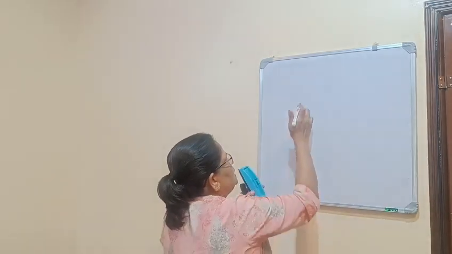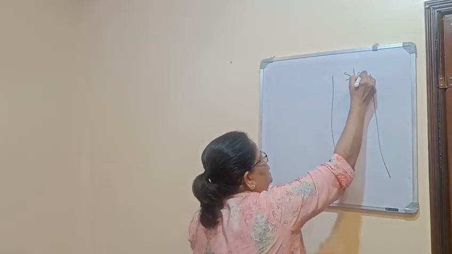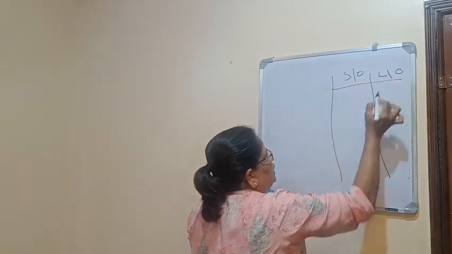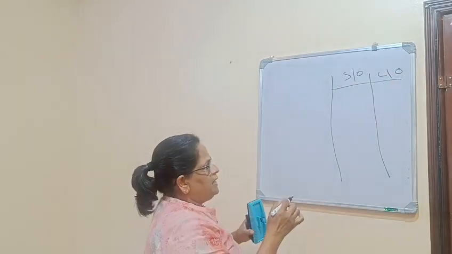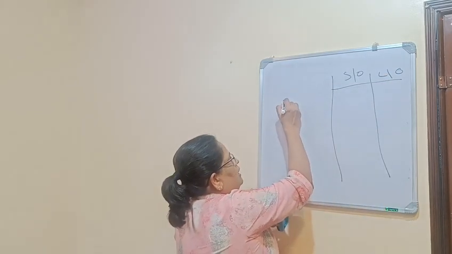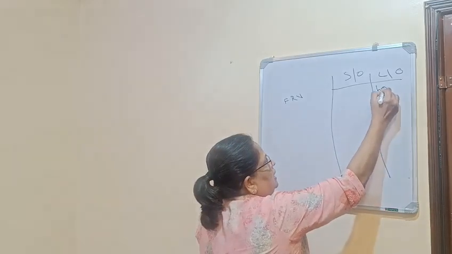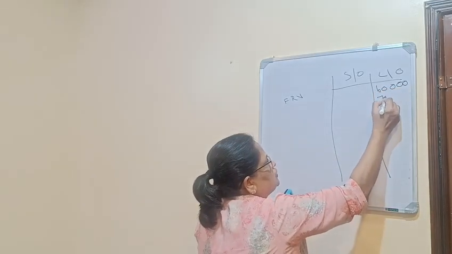Now once you complete this, it's very simple. We have to provide 2 columns. One is self-occupied, one is let out. So here, for self-occupied, up to net annual value, it's nil. For let out, fair rental value is 60,000 and rent received is 72,000.